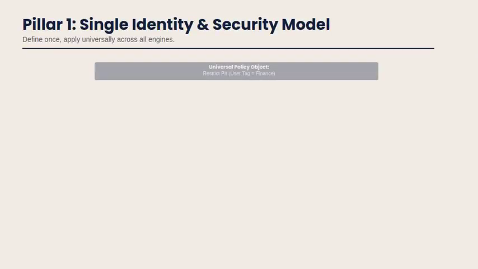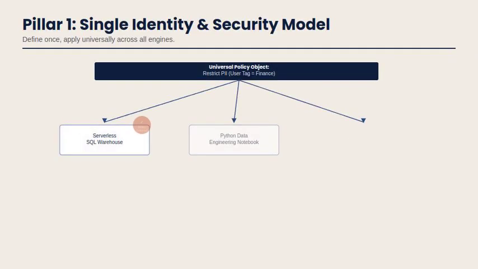Pillar 1 is a single identity and security model. Define a policy once. For example, restrict PII where the user tag equals finance, and it is automatically enforced across every compute engine. The serverless SQL warehouse, the Python data engineering notebook, and Gen AI prompt execution. 1 definition. Universal enforcement.